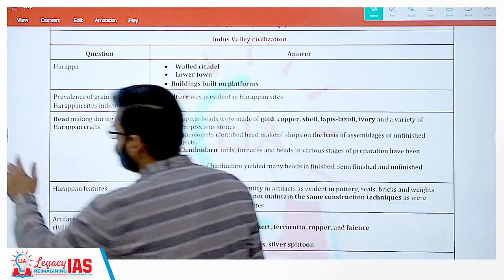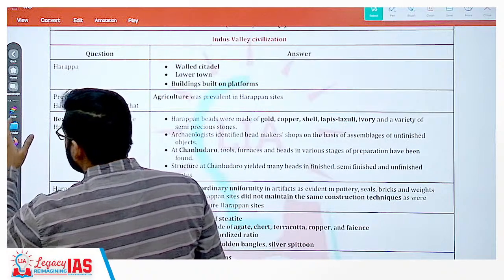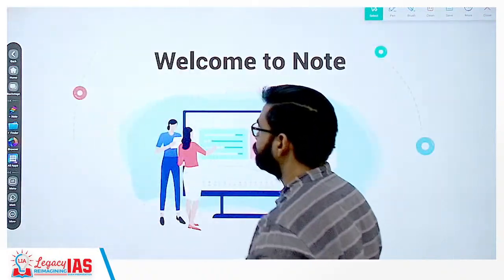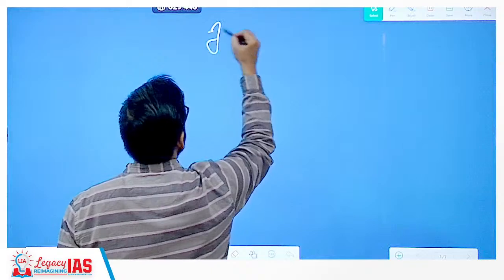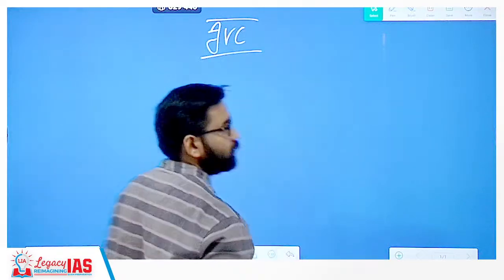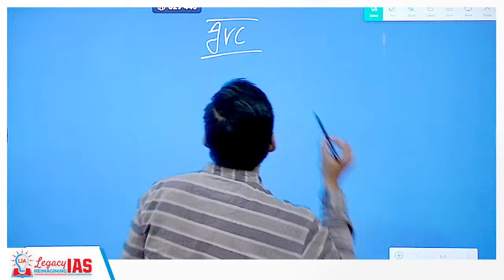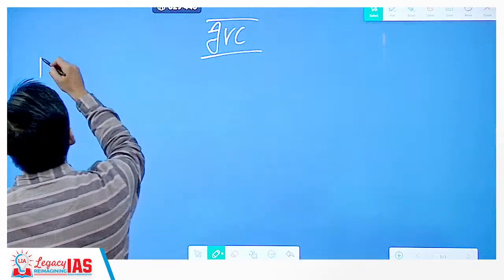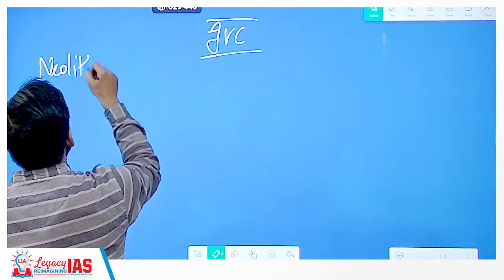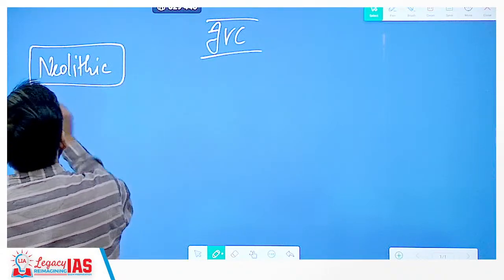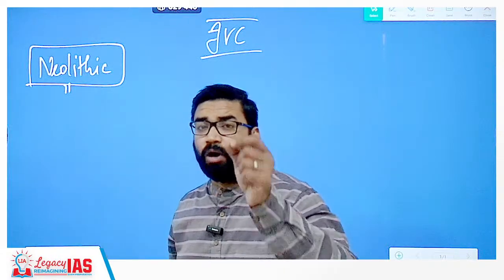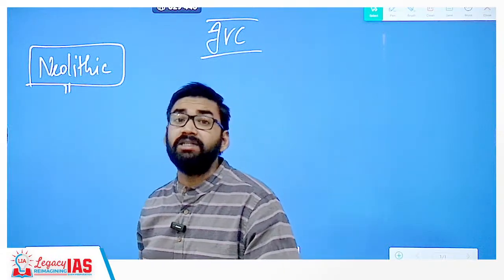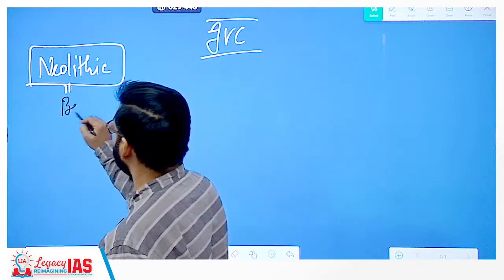So let me tell you first of all, try to understand how IVC was established. Clear? Before IVC, the time period is called Neolithic. The Neolithic period was there. And during the Neolithic age, the most important economic occupation that came into the picture was agriculture. Beginning of agriculture.